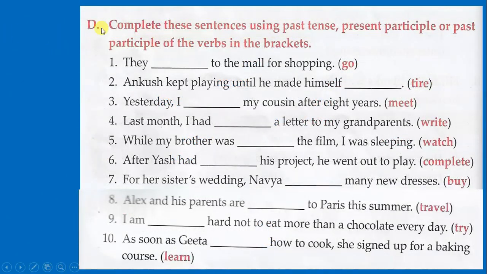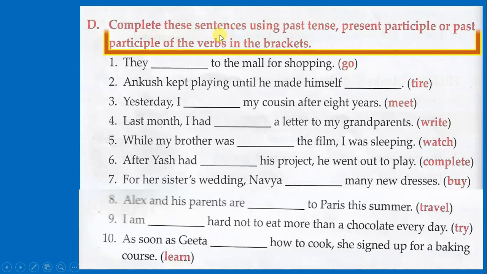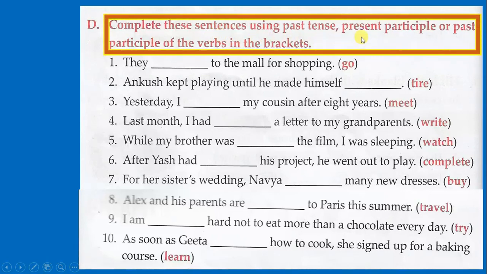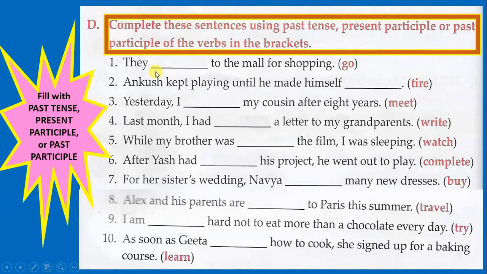D. Complete these sentences using past tense, present participle or past participle of the verbs given in the brackets. 1. They went to the mall for shopping. Ankush kept playing until he made himself tired. Yesterday I met my cousin after 8 years. Last month I had written a letter to my grandparents.